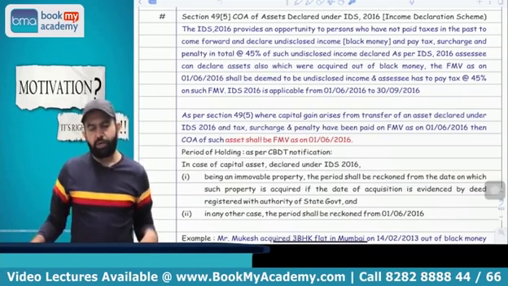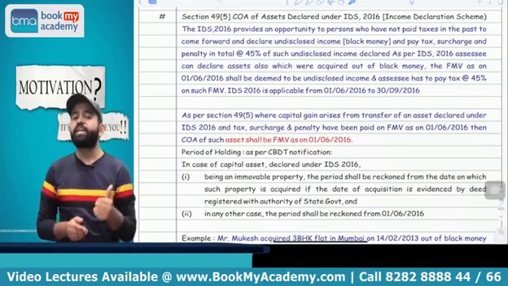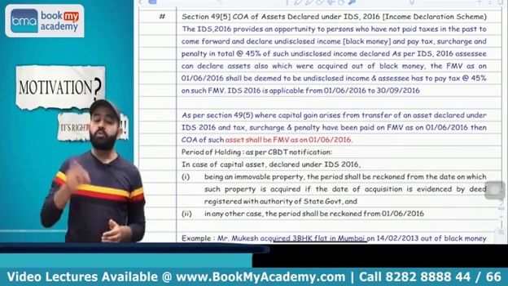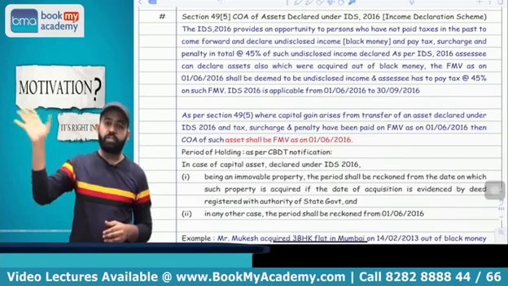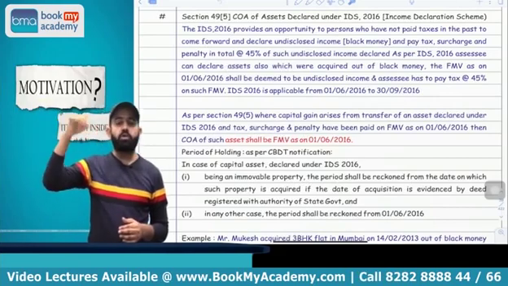So in that scheme, they gave one option that you can disclose your property also. So suppose I take one example. In 2007, I purchased one flat for 1 crore rupees, but that was out of black money.